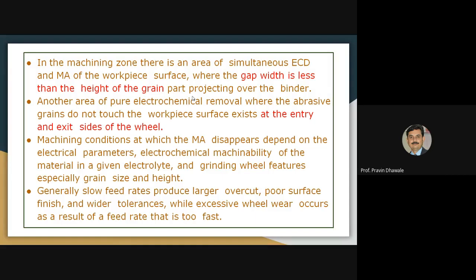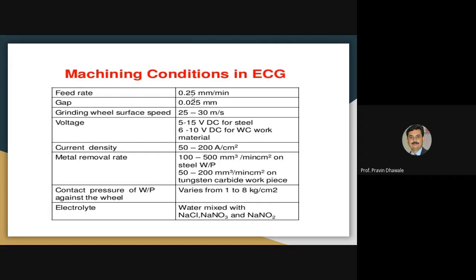While excessive wear of the wheel occurs when the feed rate of the tool is very fast. Whenever the feed rate of the tool or wheel is faster, it causes wearing of the grinding wheel. So grinding wheel wear depends on the amount of feed given to the grinding wheel against the work surface.